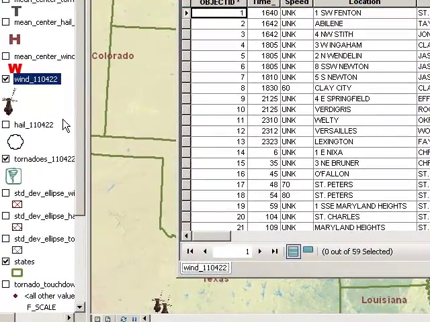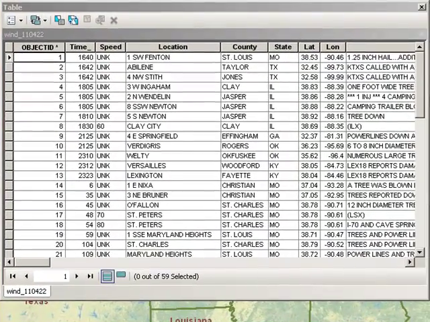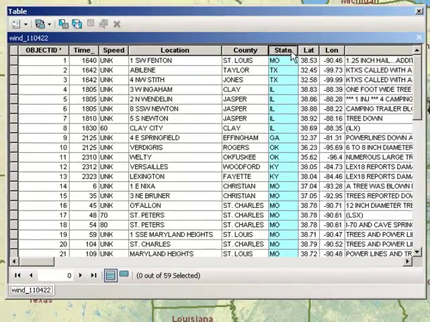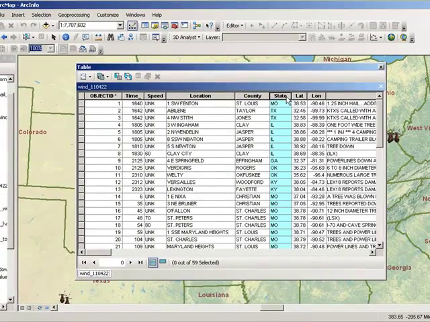Are there more wind events than tornadoes on this day? Does this confirm or deny your statement above about the frequency of tornadoes versus wind? For wind, select the state field and summarize, saving your summary table in your working folder. Open your summary table. Which state saw the most wind events on this day?